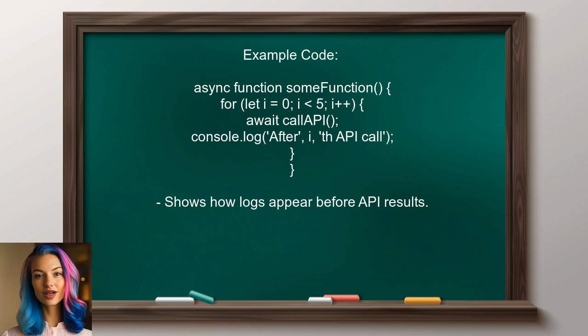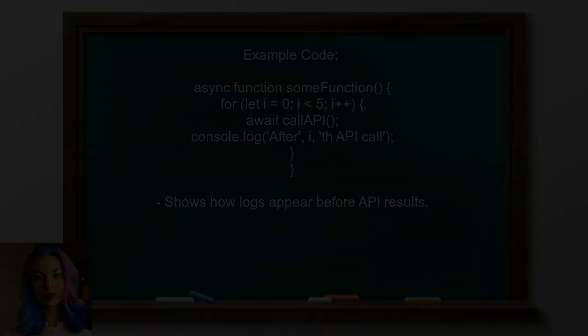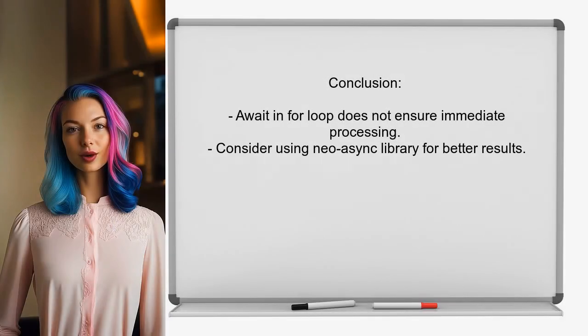In their code, all console logs for the API calls are printed first, followed by the results after all calls have executed. In conclusion, they emphasize that using await in a for loop does not guarantee immediate processing of results, as these may take time to finish. They suggest using the neo-async library for better handling in Node.